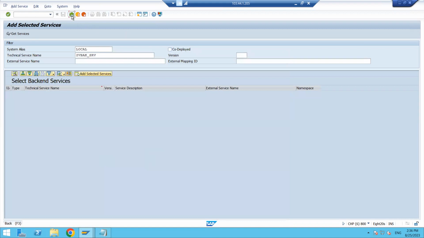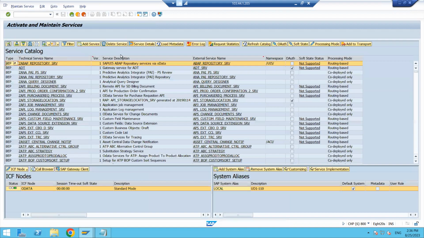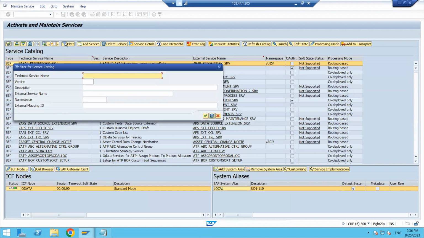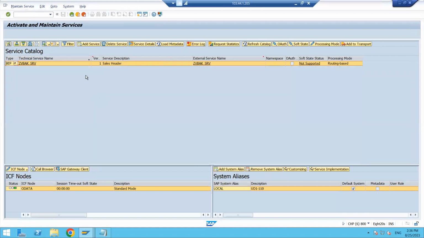Now click on the back button. Now the OData service will be added here. Now I want to check whether it is available in the list or not. Click on the filter button, provide the service name here, and click on the OK button. It will show like this.